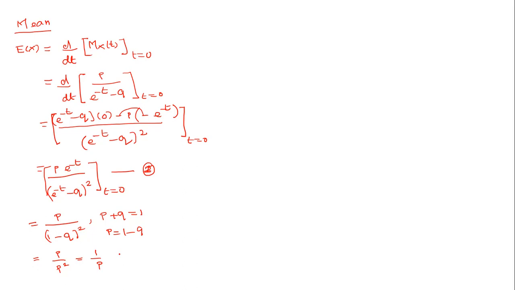In similar fashion, we can calculate the second order moment, that is E of x square, which is very useful to calculate the variance. So now we'll go with E of x square. The same formula, d square by dt square of Mx of t at t equal to 0, which means we differentiate 2 times.